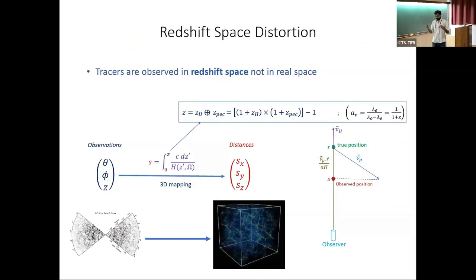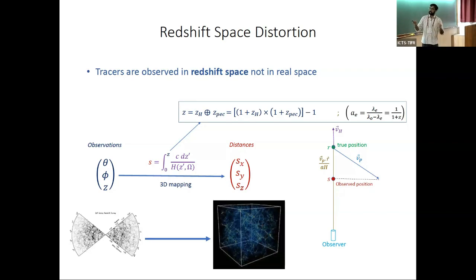But the tracers we are talking about are observed in redshift space, not in real space. What that means is, in galaxy surveys for example, we observe only the redshifts and angles of these galaxies. But to do statistics, we have to map out these galaxies in a 3D box, for which we need the real distances of these galaxies from us. To calculate these distances, we use this formula and the redshifts that we have measured for these galaxies to find the distances of these objects.